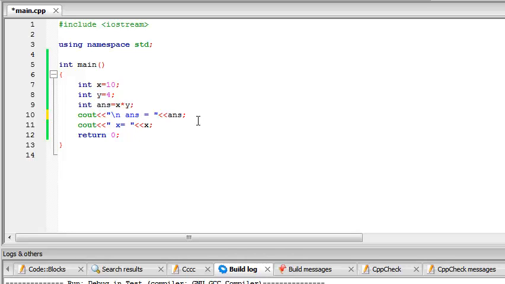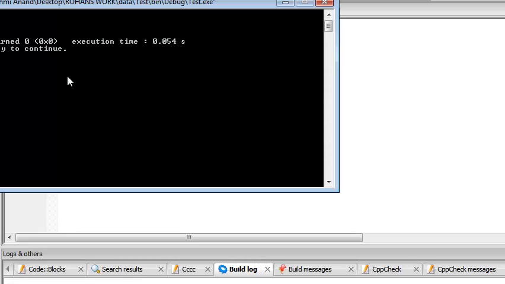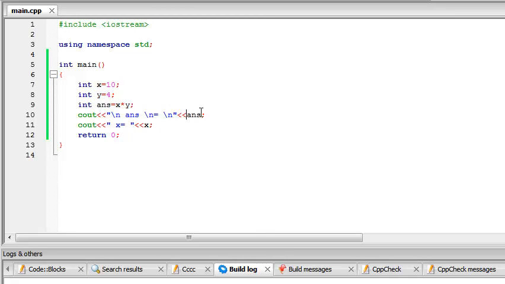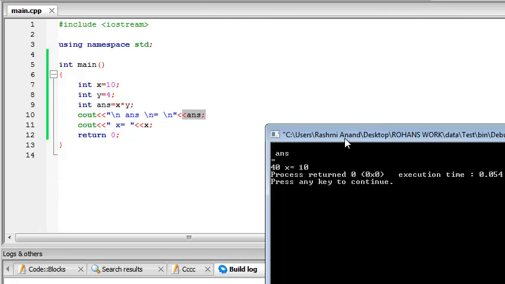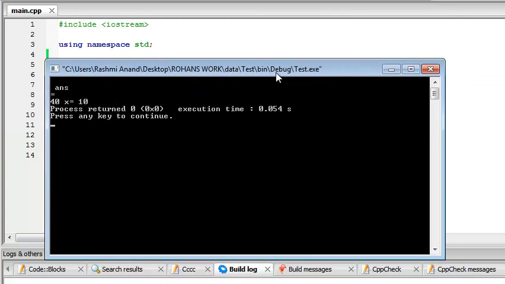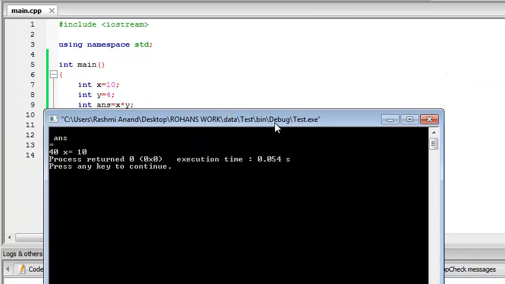Suppose we want equal to onto a new line, so we add backslash n before and after it. What we'll get in this case is answer on one line, equal to on another line, and 40 on another line. And you see that after this line, there is no backslash n or endl, so x and answer still come on the same line. So we see over here, 40 x equal to 10. That's pretty much it for this program.